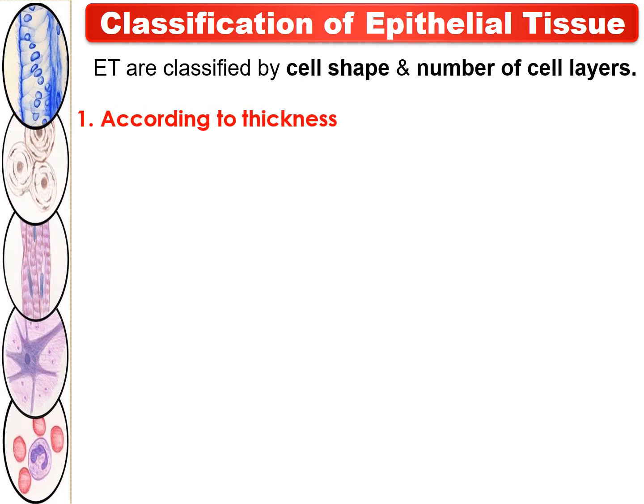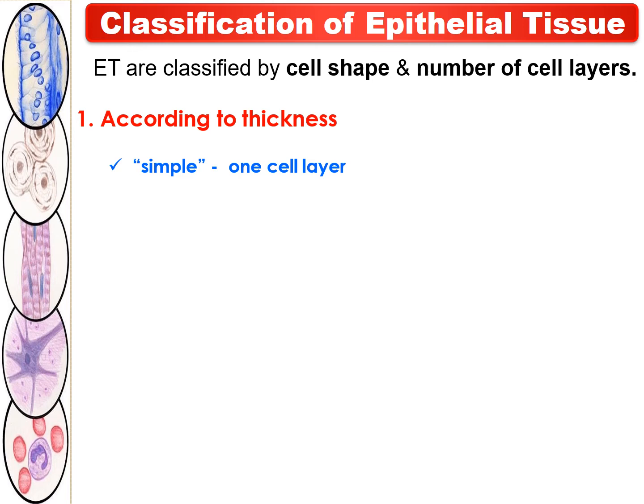The first one is the classification of epithelial tissue according to the thickness of the cells. The epithelial tissues are classified according to the thickness or the number of cell layers. Number one,